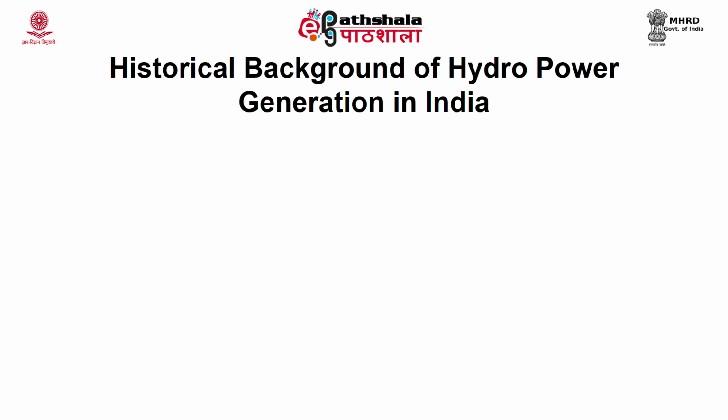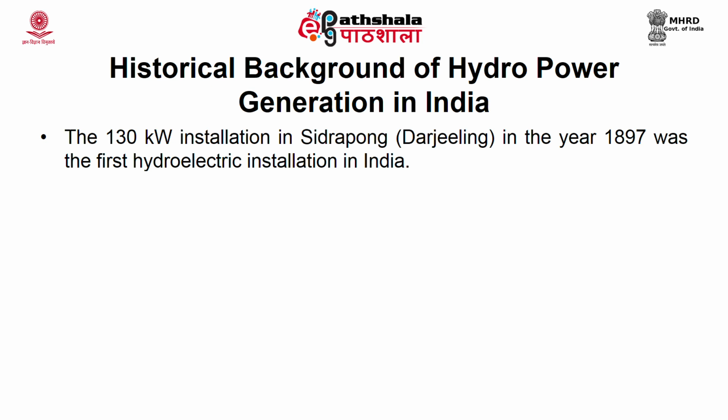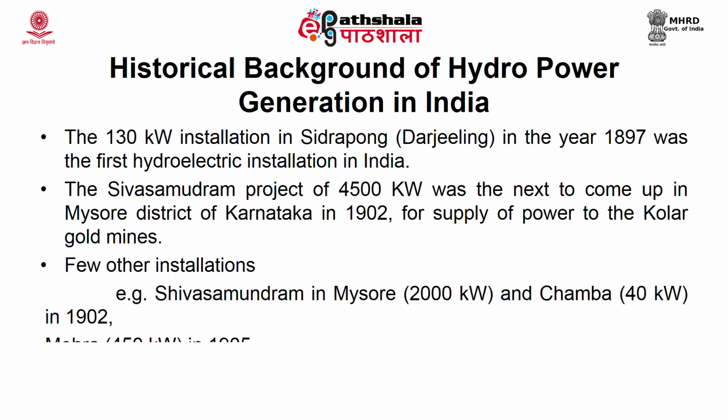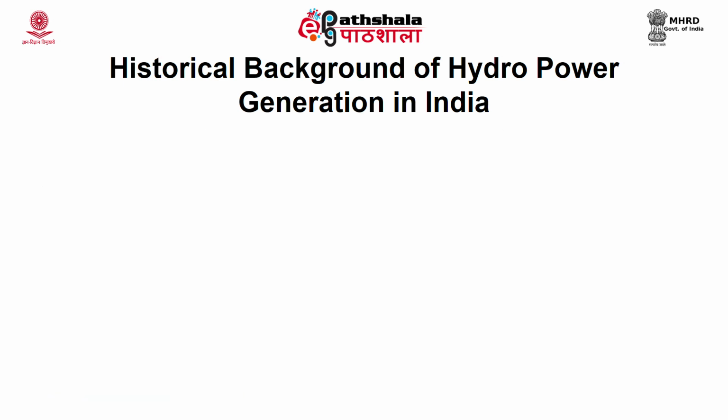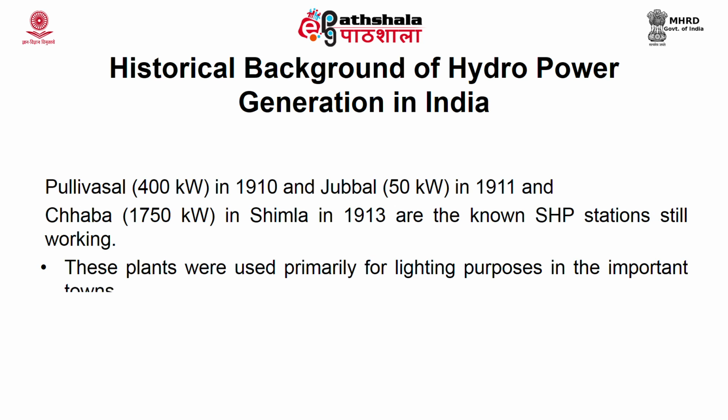Let's see a brief history of hydropower generation in India. The first hydroelectric installation in India was in the Darjeeling Hills, at Sidrapong, in 1897 with a capacity of 130 kilowatt, followed by the Sivasamudram project in Mysore district of Karnataka in 1902. Also, Mohra, Galoghi, Jammu, Karteri, Pullivasal, Jubbal and Chabba are other small hydropower stations, and they are still working. These plants are primarily used for lighting purposes in most of these towns.